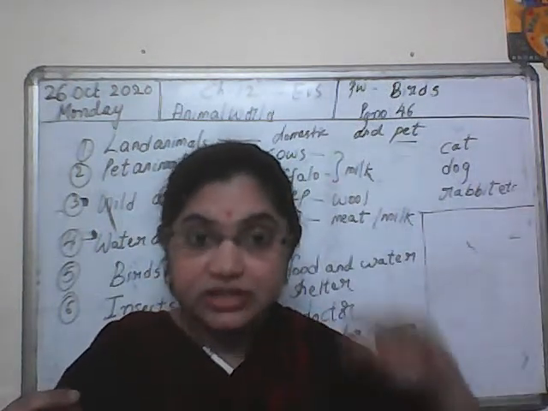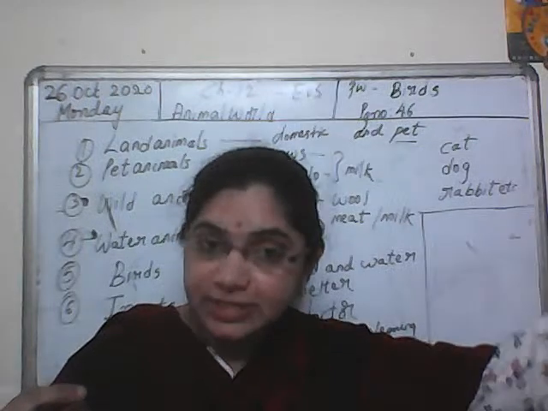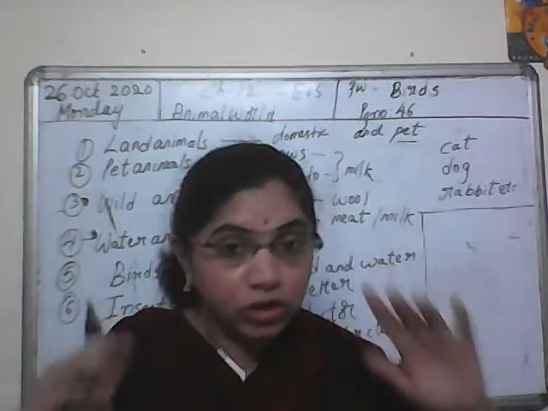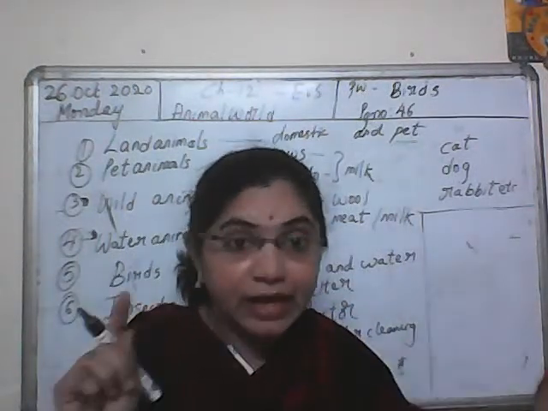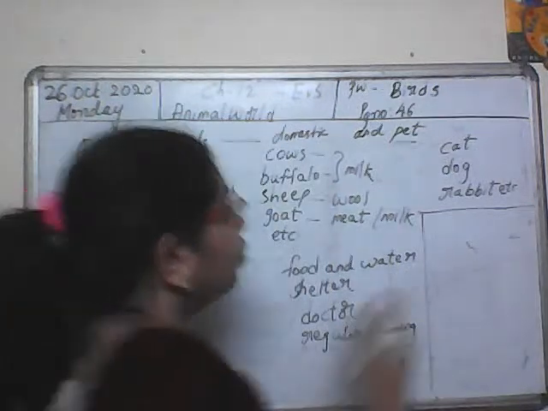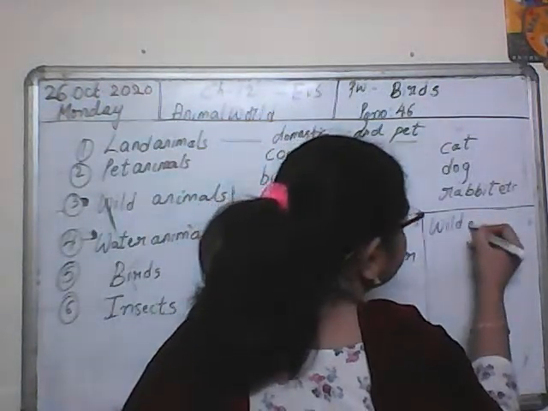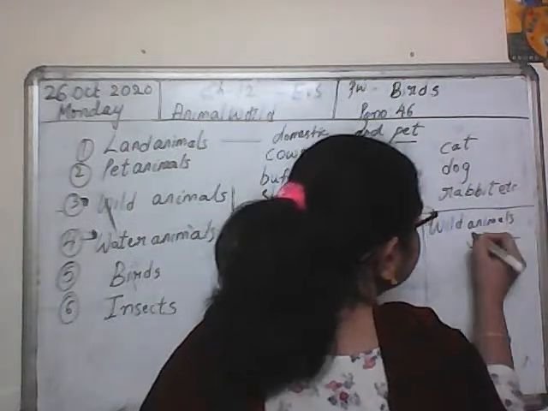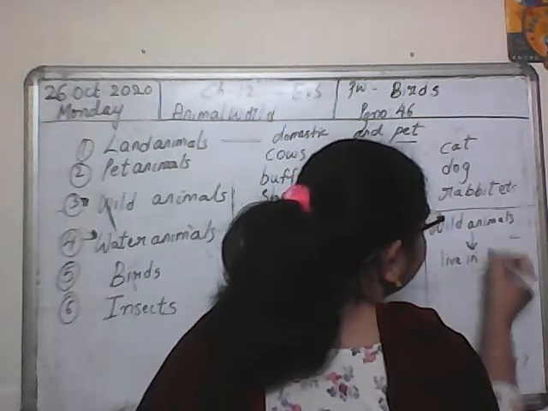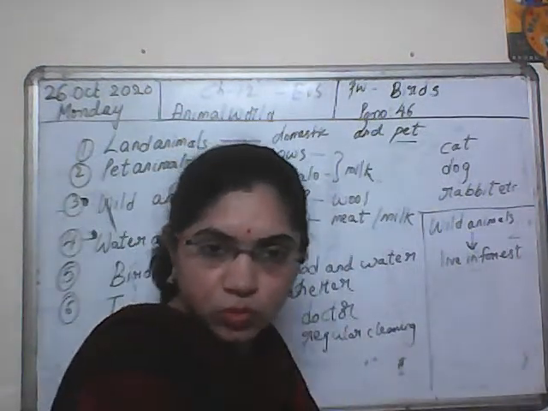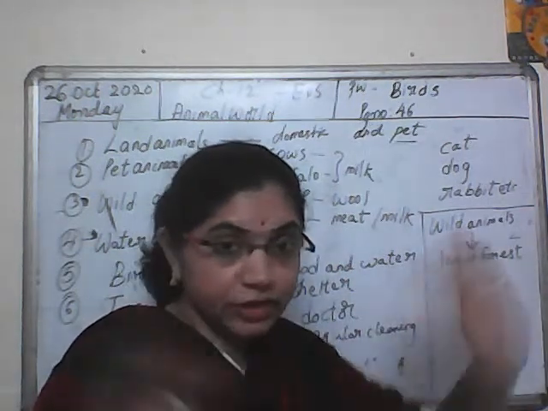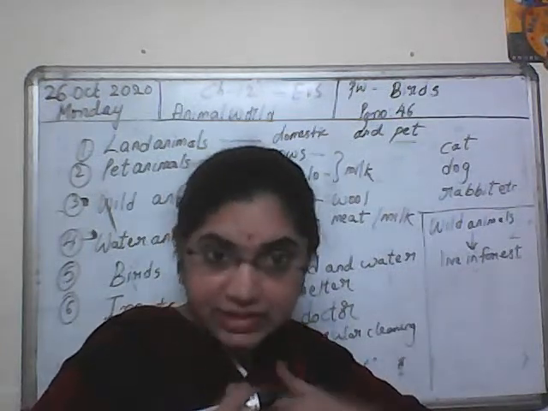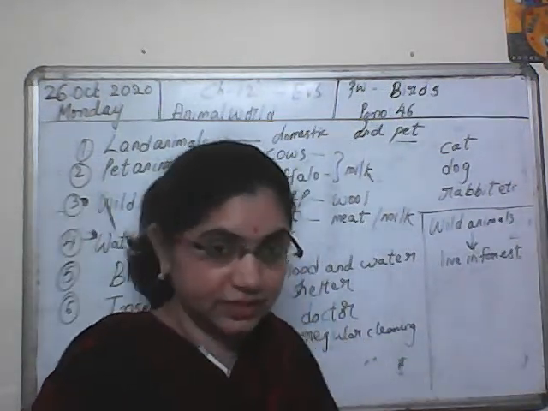They don't live in our surroundings. Wild animals live in the forest, or you call it jungle, or zoo, whatever it is. They live away from human beings. They don't live along with us in our surroundings.